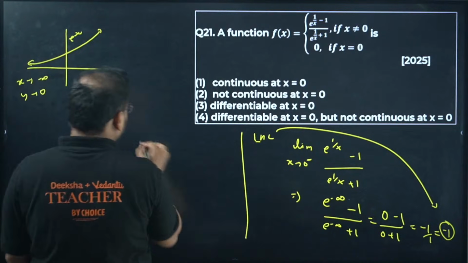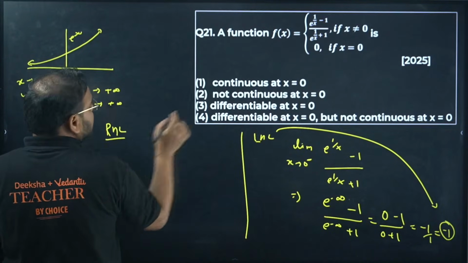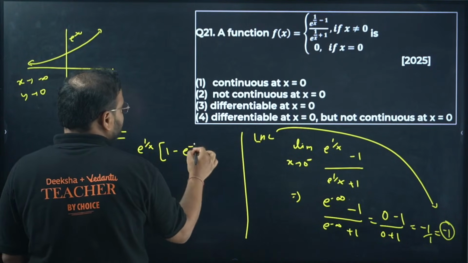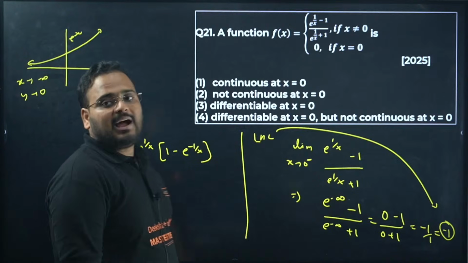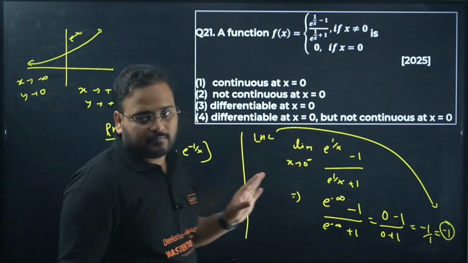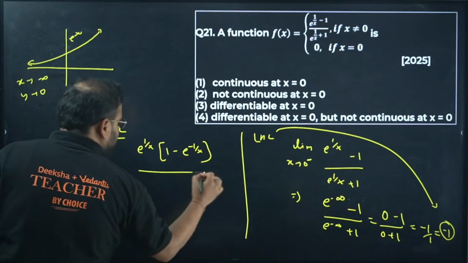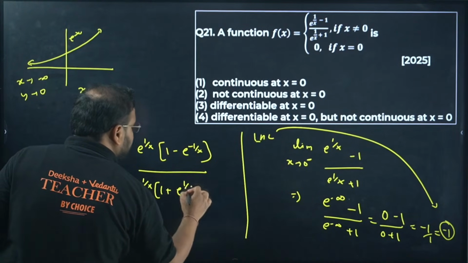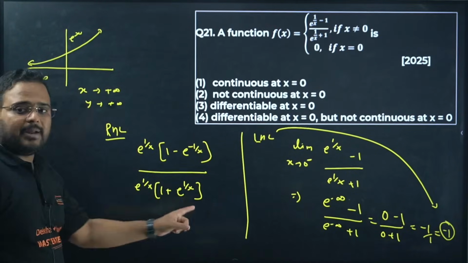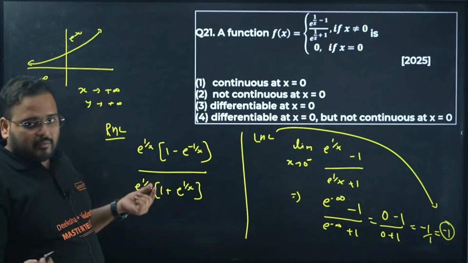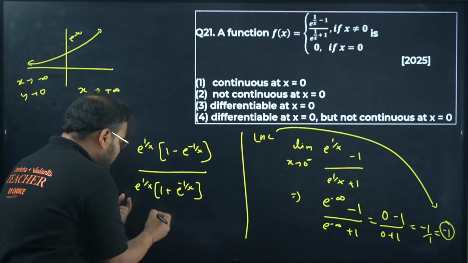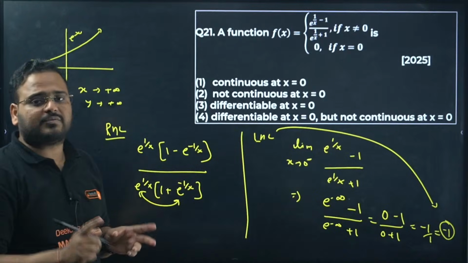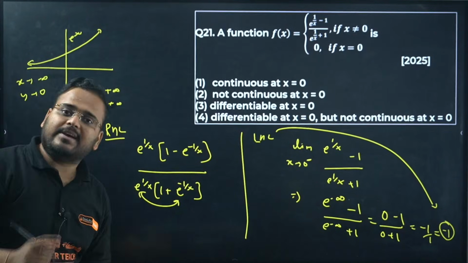What about the RHL? Same thing you do, just taking e^(1/x) common. You'll have (1 − e^(−1/x))/(1 + e^(−1/x)). I've taken e^(1/x) common to make this minus sign. If you're not sure, multiply: e^(1/x) into 1 is e^(1/x), and e^(1/x) into e^(−1/x) is simply −1, because the base is the same and the power has the opposite sign. It will become e^0, which is 1.